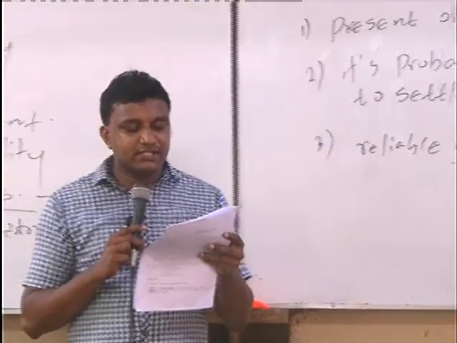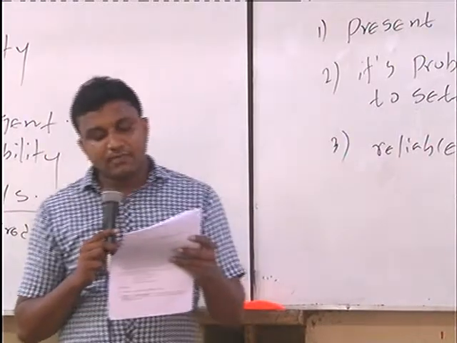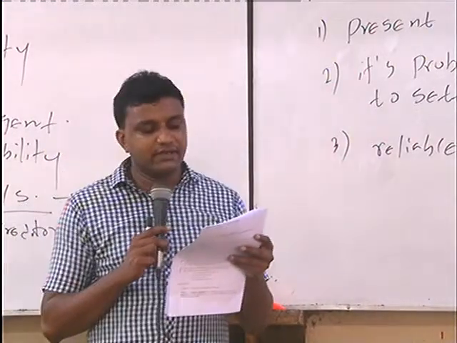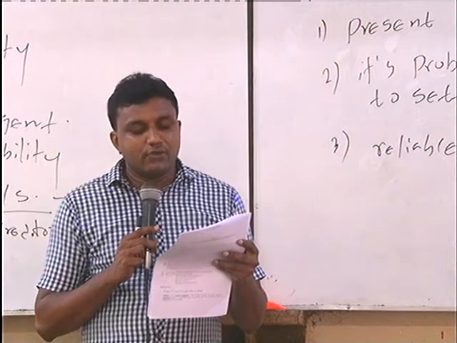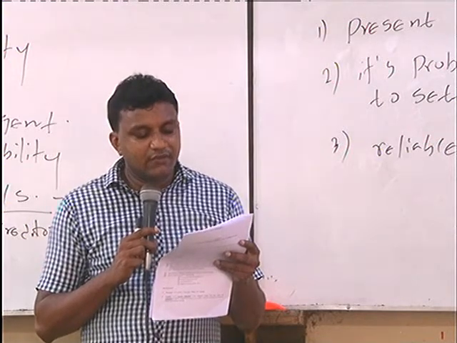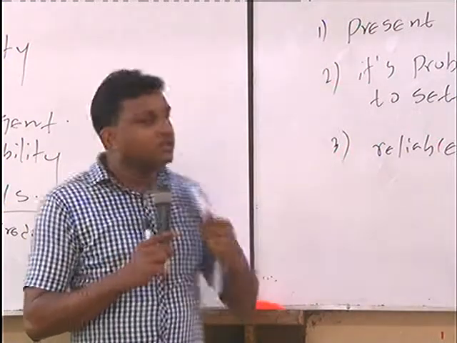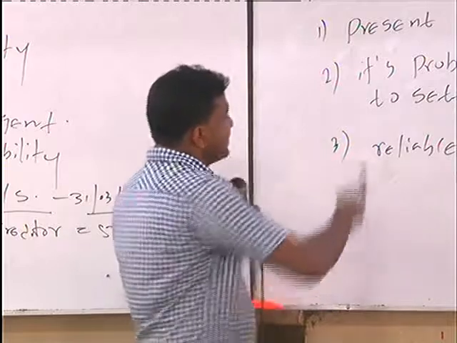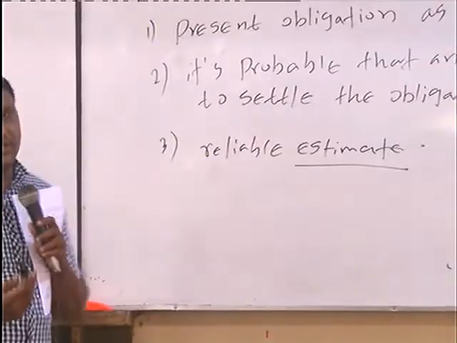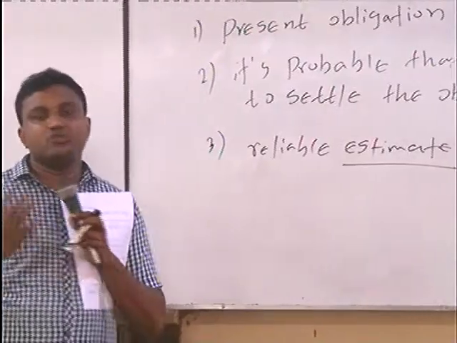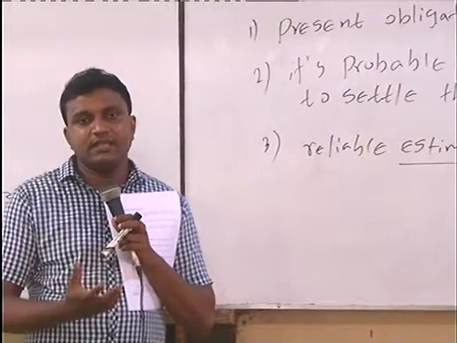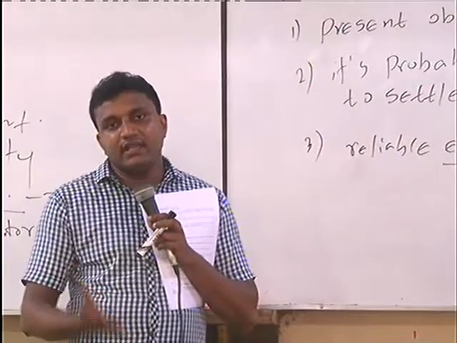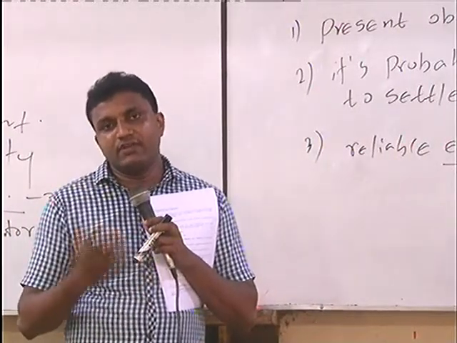And reliable estimate, how much? I have used the simple word, how much. You have to estimate with reliable information, right? You know that. So these are the criteria to be satisfied to identify the provision. Based on this, you should identify the provision for the warranty and provision for the gratuity, and even the provision for the doubtful debt also.